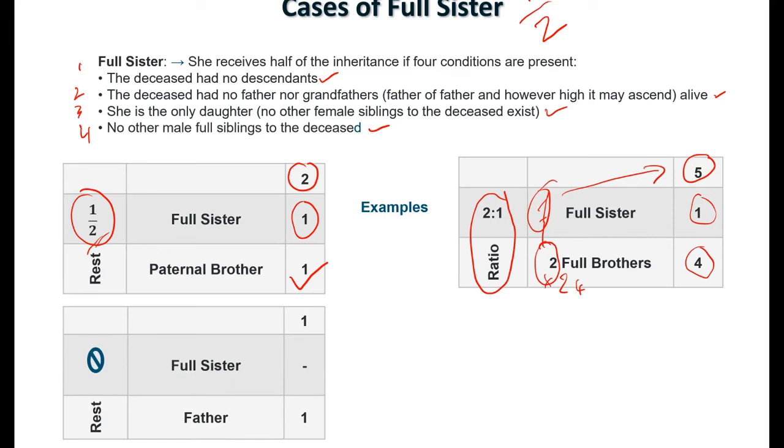Here we have a full sister with a father. So she didn't meet the conditions. Condition number 2: the deceased person left behind a father, who is also her father as well. So he's going to grab all the money for now, and she might inherit from him later on. So she is blocked currently.